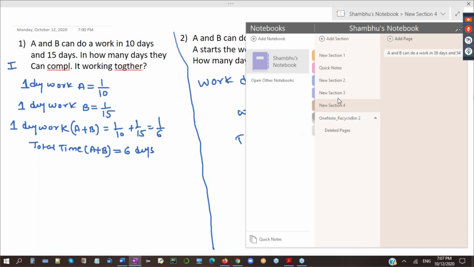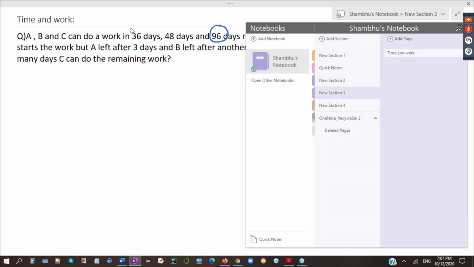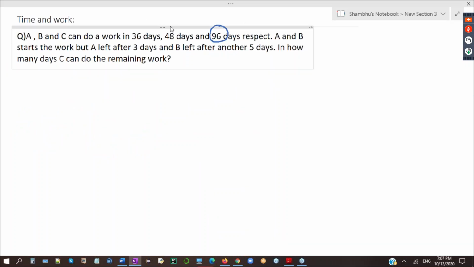Now, by this method, I will solve this next last question. Similar method I will use. First, I will find out how much work is done by A and B, because A and B are working for some time. Work done by A plus B.